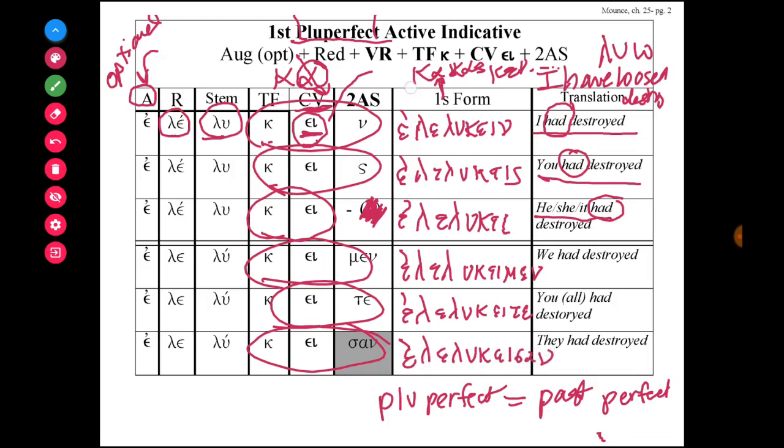Again, you may or may not see that augment there, but minimally you have the reduplication, the stem, and then the kein, keis, kei, keimen, keite, keisan as the suffix ending.